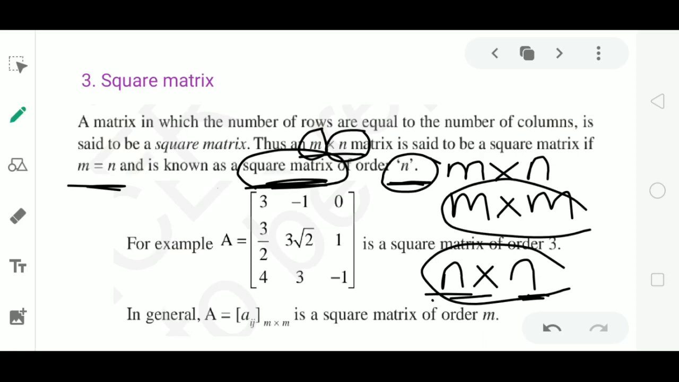Now look at the example here. The matrix A has 3 rows and 3 columns, hence it is a square matrix and it is of order 3. In general, if there are m rows and m columns, then we say it is a matrix containing elements of the form Aij with order m, because the rows and columns are equal. So it is a square matrix of order m.